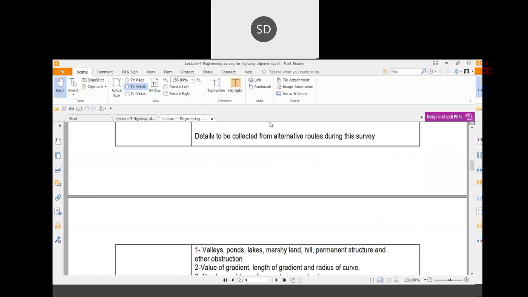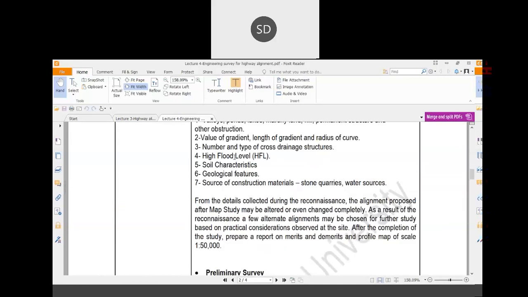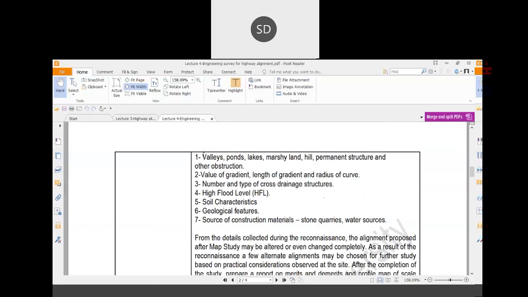So what are the details collected from the reconnaissance survey? These are the details. First, whether valleys, ponds, lakes, or marshy lands are available or not, or any permanent structure is there or not. After that, they will check the value of the gradient.